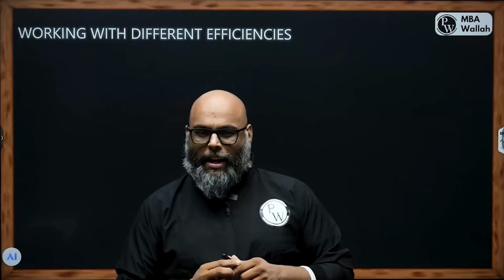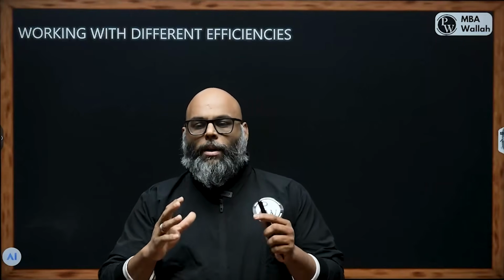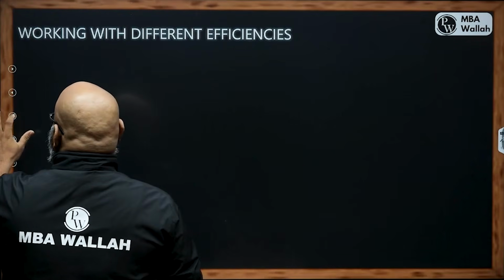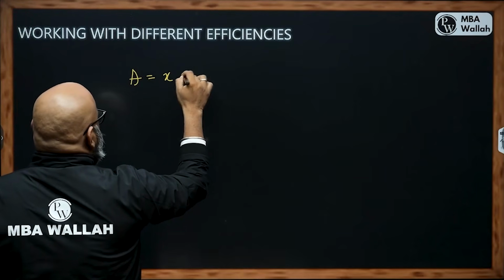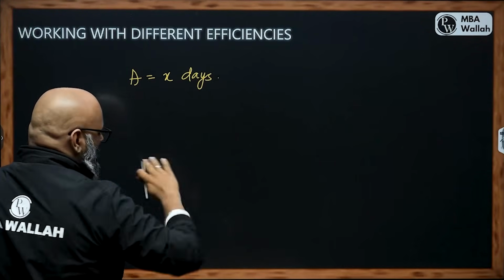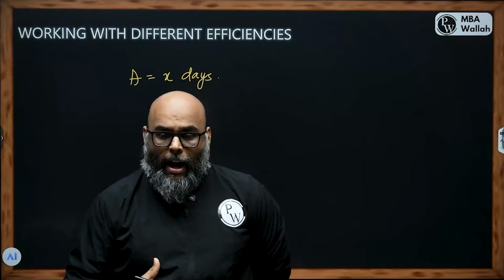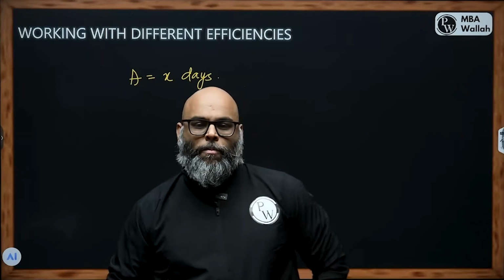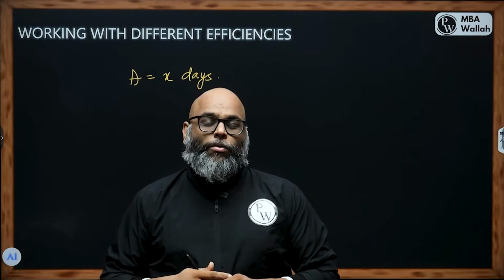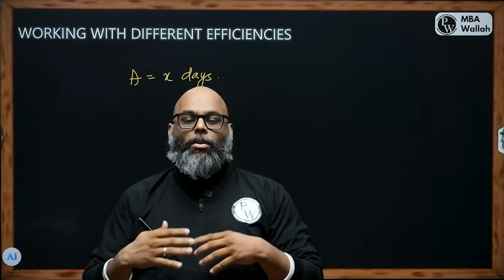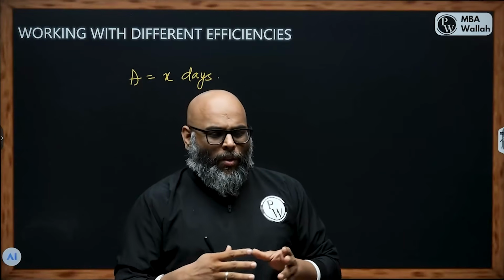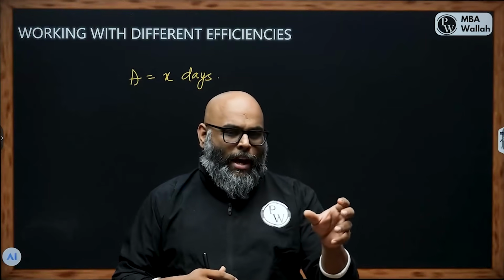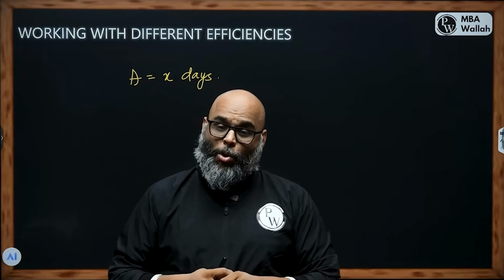So what is the basic idea behind this? The fundamental assumption behind time and work is that when we say someone, let's say A, can finish a work in X days, X could be anything. If I say I can finish a work in 2 days, and I ask you what is the amount of work done in 1 day, your mind would automatically say 50%. Now, why is that 50%? If I can do a work in 2 days, first day 50%, second day 50%, that's the total work.